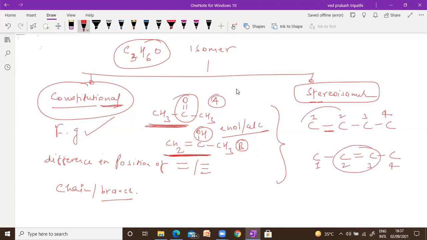So the difference in the position of double bond, they are also known as constitutional isomers. Any doubt? Please tell me.